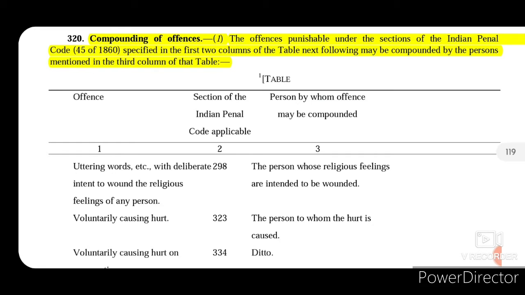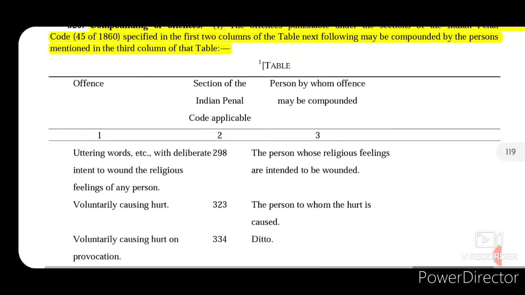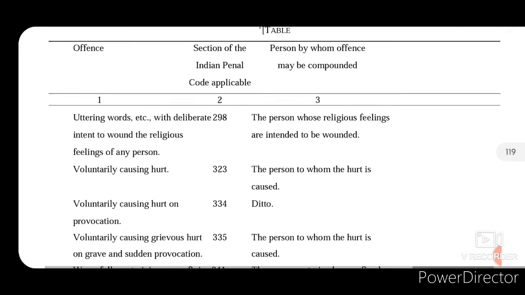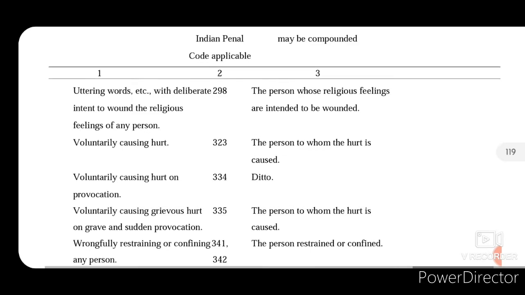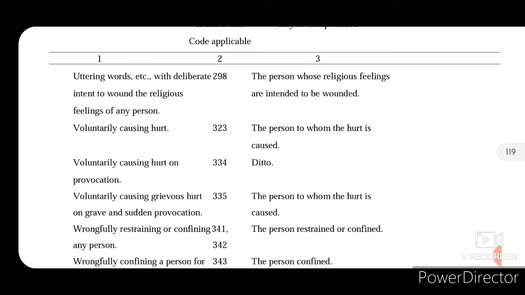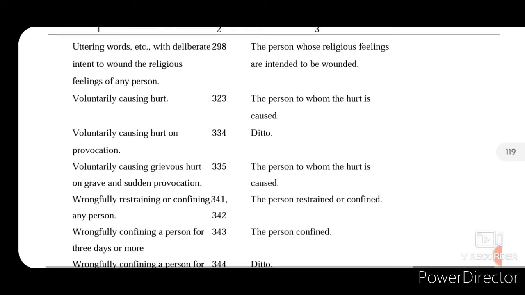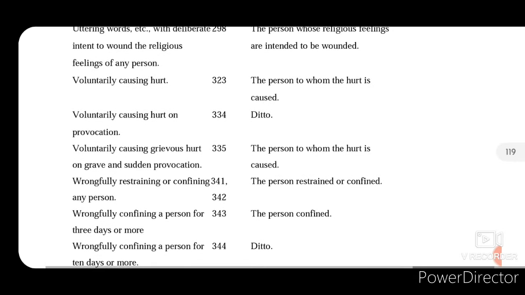So I'm not going to explain all of this. I will simply scroll down slowly and you may pause the video to learn what the offenses are that we are talking about, what the sections of the Indian Penal Code are that are applicable, and the persons by whom such offenses may be compounded. So these are the offenses and these are the sections that are applicable, and these are the persons that can compound such offense.